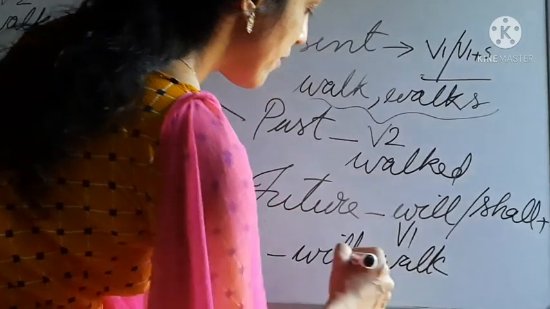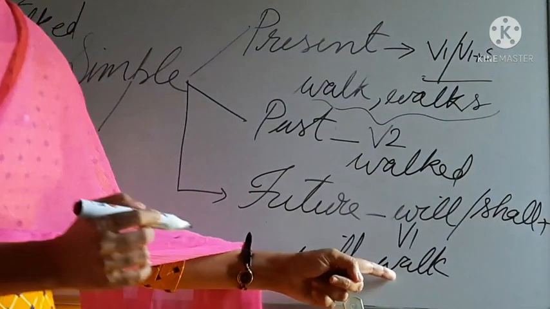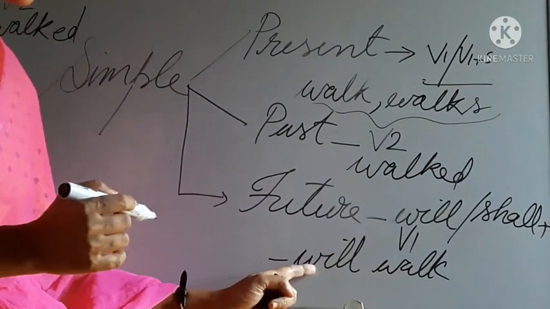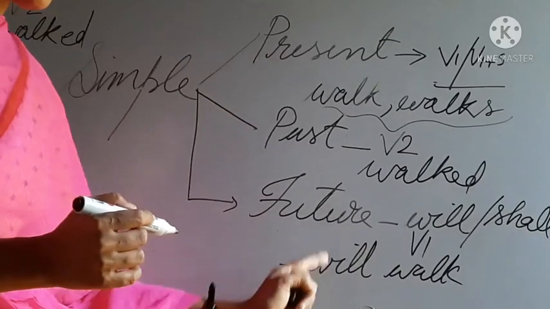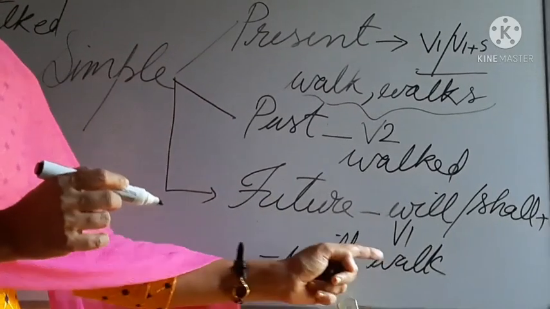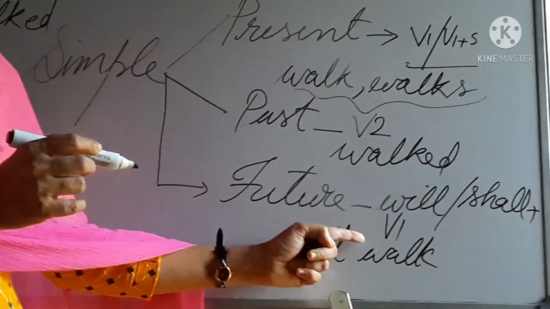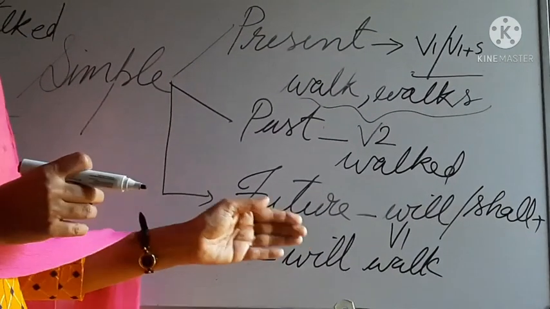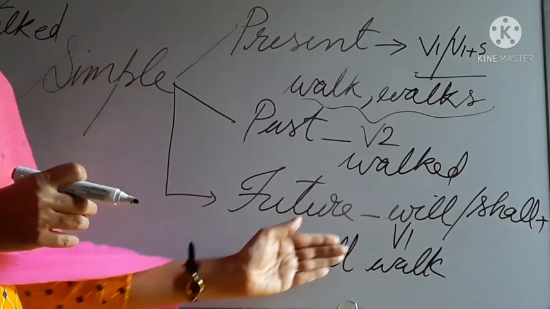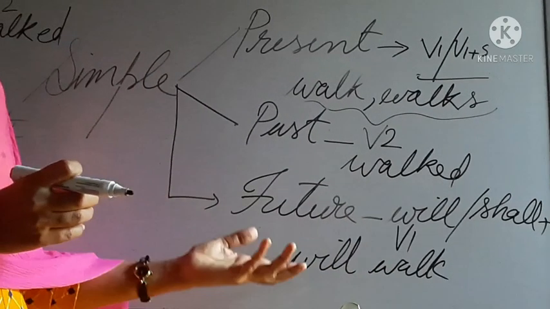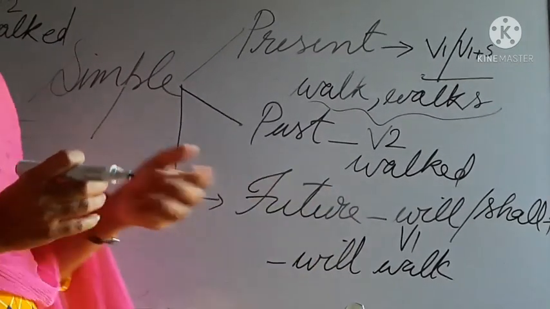Here will is the modal auxiliary and walk is the V1 form. Or shall walk, will walk or shall walk, or will eat or shall eat, or will run or shall run, or will sleep or shall sleep, or will draw or shall draw.